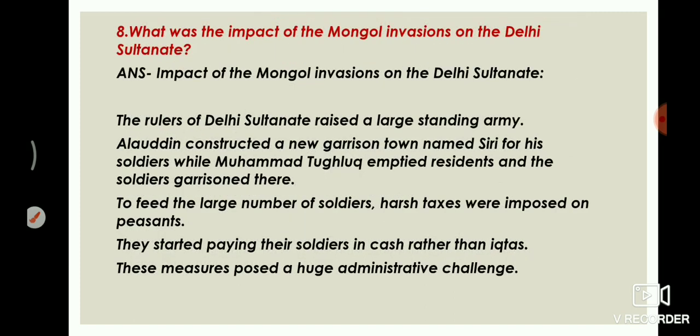Now question number 8 is, what was the impact of the Mongol invasion on the Delhi Sultanate? The rulers of the Delhi Sultanate raised a large standing army. Alauddin constructed a new garrison town named Siri for his soldiers, while Muhammad bin Tughlaq emptied the residents of Delhi and garrisoned his soldiers there. To feed the large number of soldiers, harsh taxes were imposed on the peasants. They started paying their soldiers in cash rather than Iktas. These measures posed a huge administrative challenge.